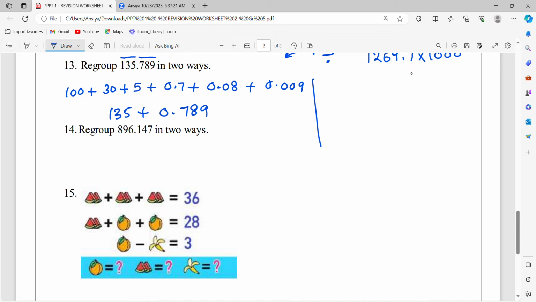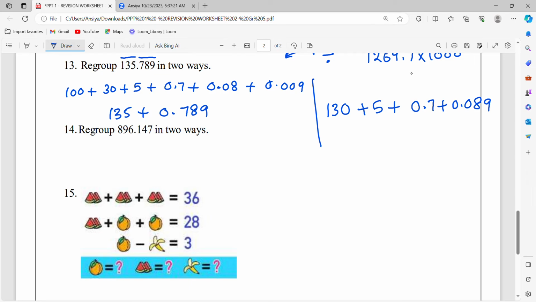For example, you can consider 1 and 3 together, 130. You can take 5 separately. You can take 7 alone. You can take 89 together. There are enough ways of regrouping which I have learned in class. You can choose any 2 ways which is easy for you.